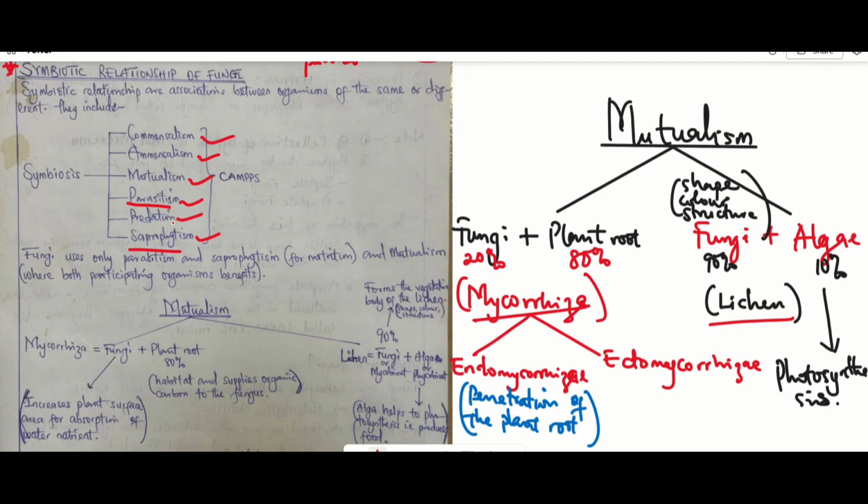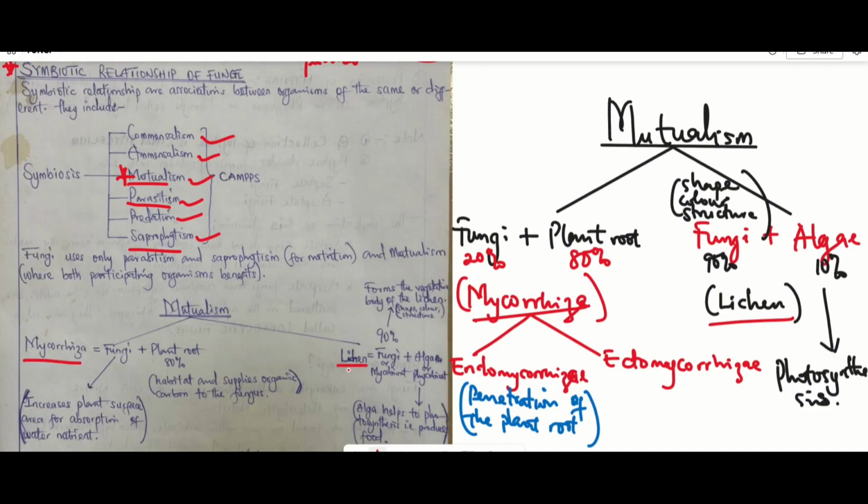In other words, fungi undergo parasitism and saprophytism as a means of nutrition because fungi as organisms do not produce their own food by themselves. Hence, we say that they undergo heterotrophic nutrition. Then we also picked mutualism. And we said that fungi undergo mutualism with plant roots to form mycorrhiza and can also undergo a relationship with algae